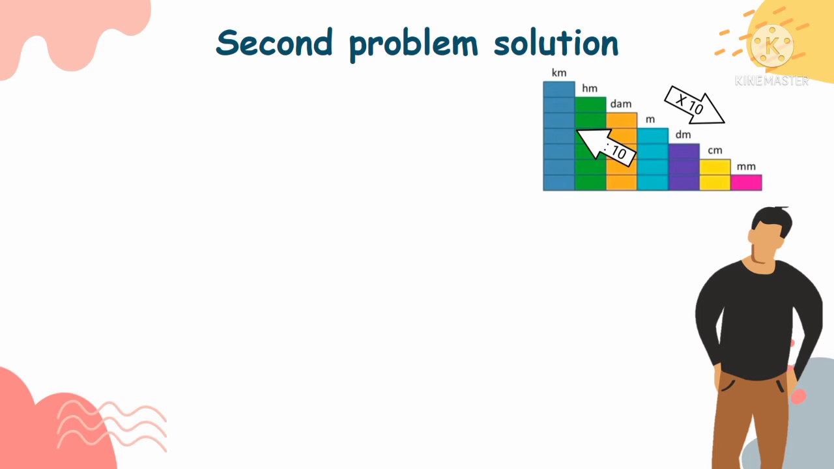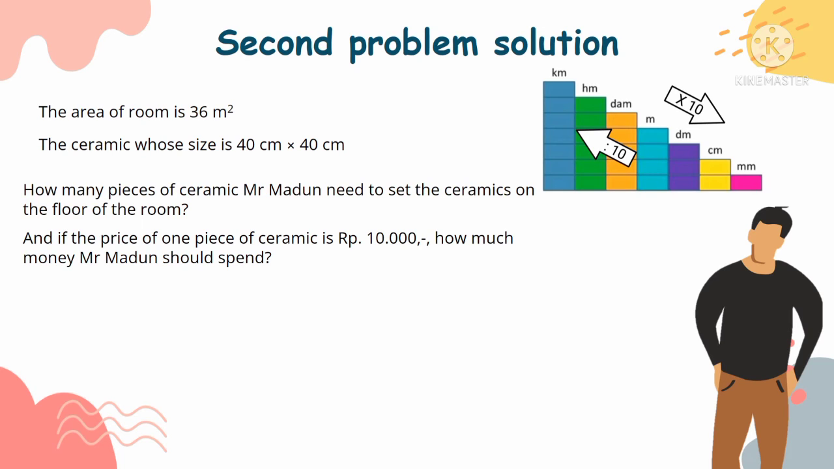The second problem solution. On Mr. Madon's problem, we have known some information, that is, the area of the room is 36 square meters and the ceramic size is 40 centimeters times 40 centimeters. What is being asked is how many pieces of ceramics Mr. Madon needs to set on the floor of the room, and if the price of one piece of ceramic is 10,000 rupiah, how much money Mr. Madon should spend? Okay, before solving this problem,